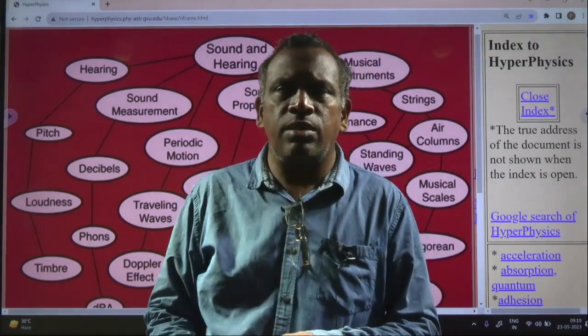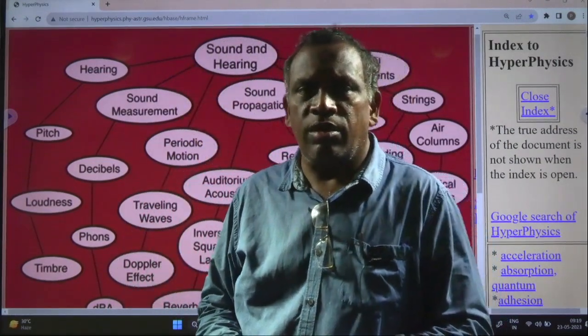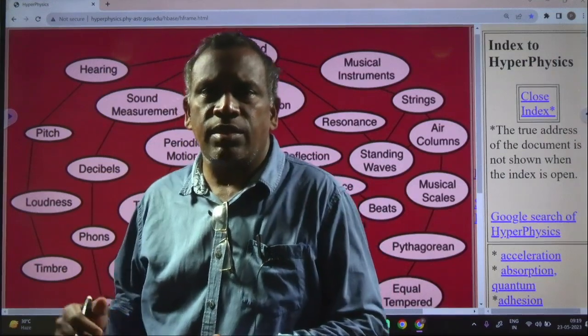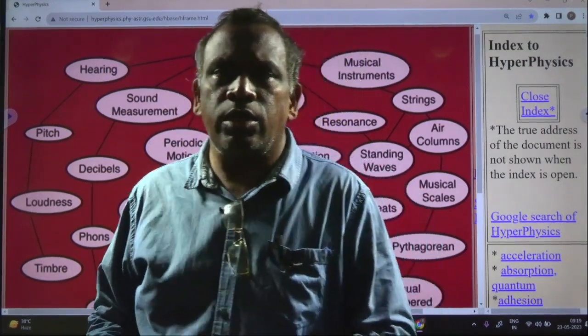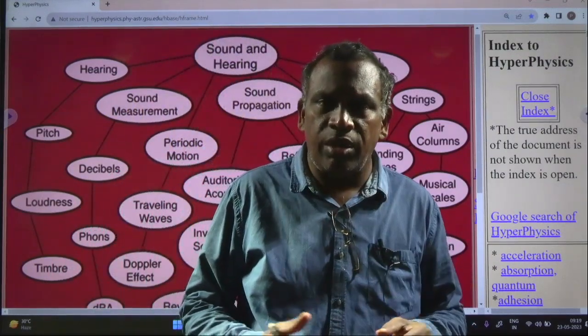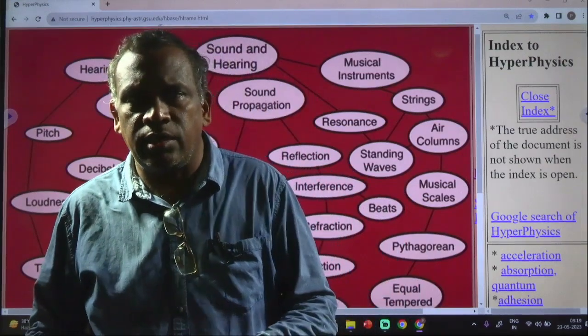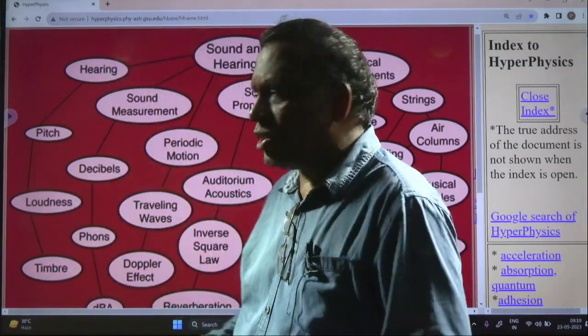If the frequency of the sound is less than 20 Hz, such sounds are called infrasonics. If the frequency is greater than 20,000 Hz, that is called ultrasonics. If the frequency lies between 20 and 20,000 Hz, that is the audible range.